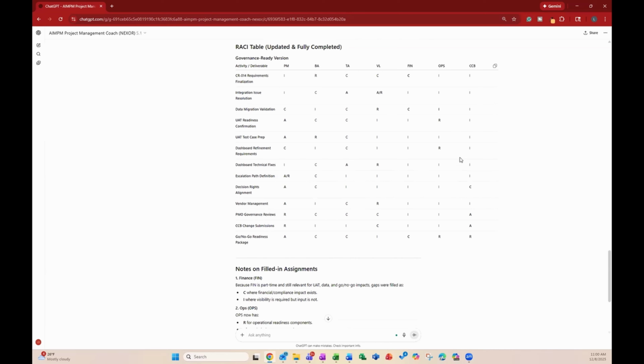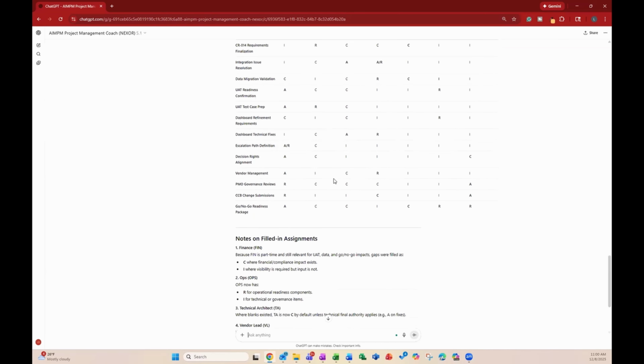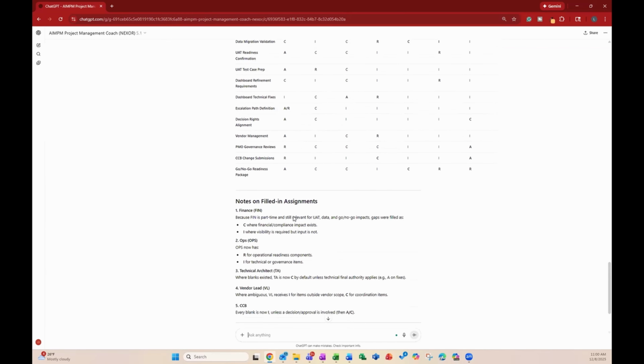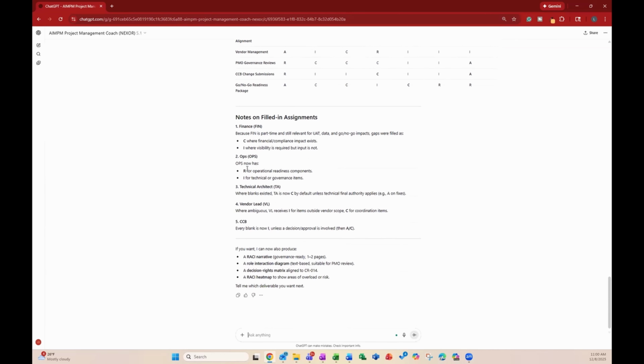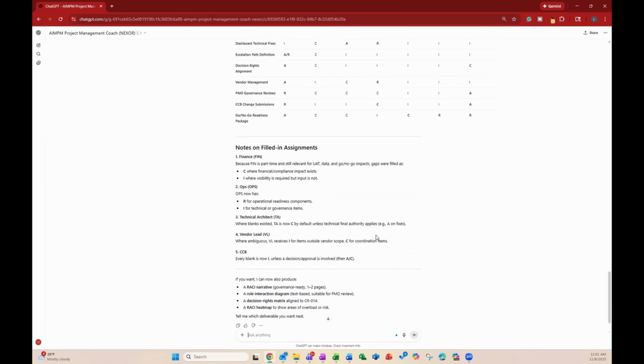So it is using a degree of logic to make sure that it's putting things in that just need to be verified for the most part. Then some notes on the filled in assignments, right? It gives you information as to why it changed those assignments for you. So if you just had to update your RACI and you just made those changes and then you brought that back to your leadership without justification as to why changes were made, or the changes that were made, right? You're not pointing those out. Your RACI matrix can be just as confusing as it was before.